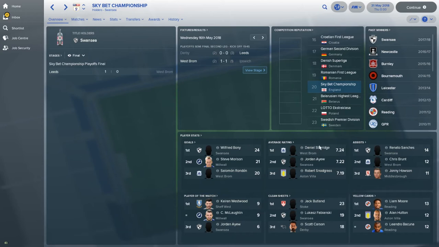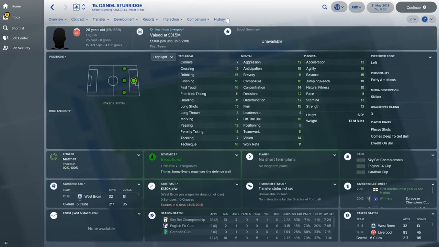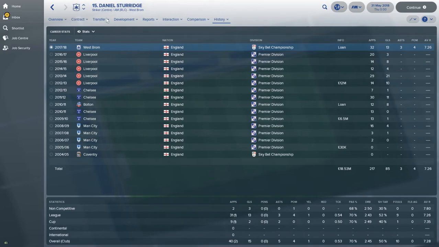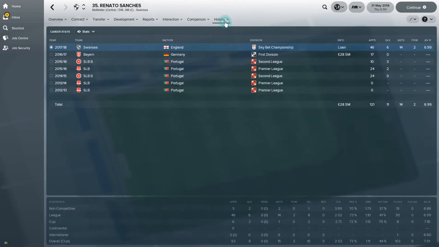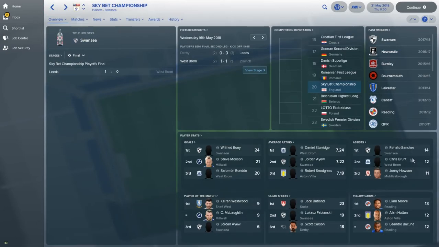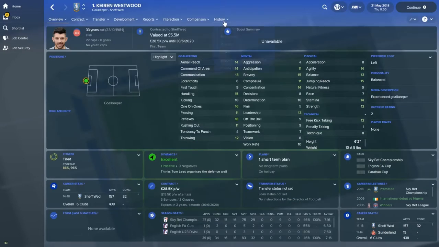Daniel Sturridge, average rating, I'm surprised not in the goals, but he was probably injured for half of it. We didn't take him back off his loan. Jordan Ayew, we didn't go too in depth with players and stuff. Yeah, some good average ratings there. Renato Sanches, again, he was still on loan. That won't be happening. I don't think Swansea would want him as much as Bayern Munich will want him to go to Championship. Chris Brunt and Johnny Howson. Kieran Westwood, goalkeeper, a lot of clean sheets, I'd imagine.